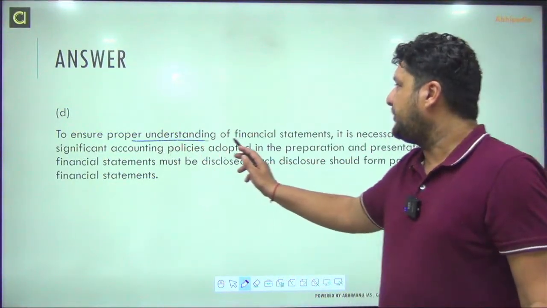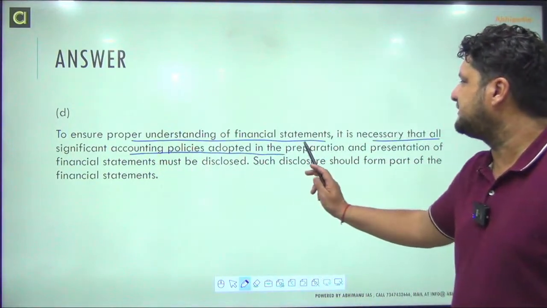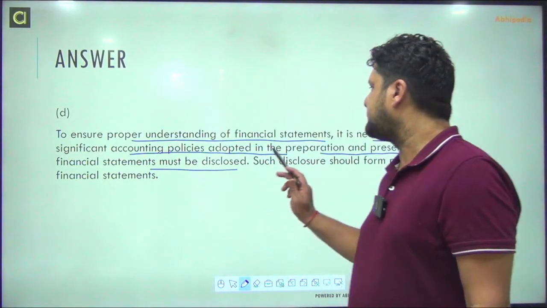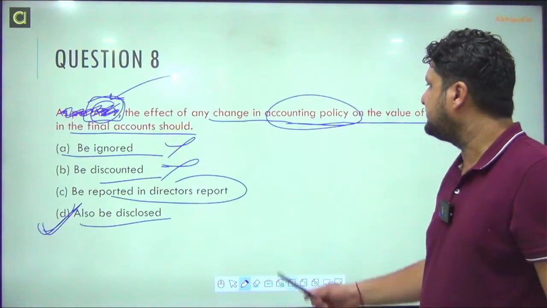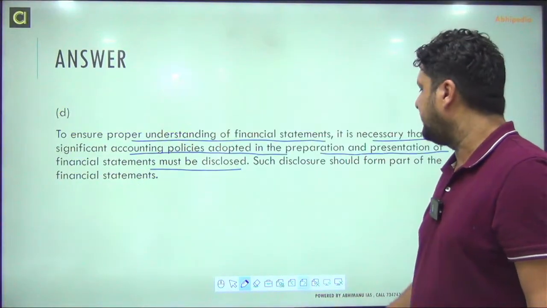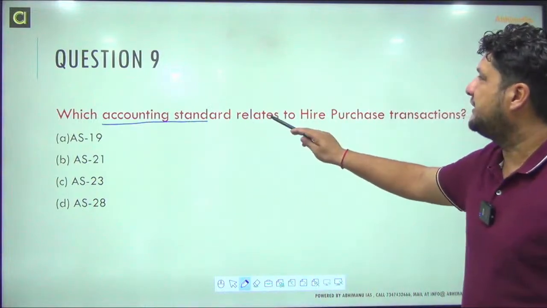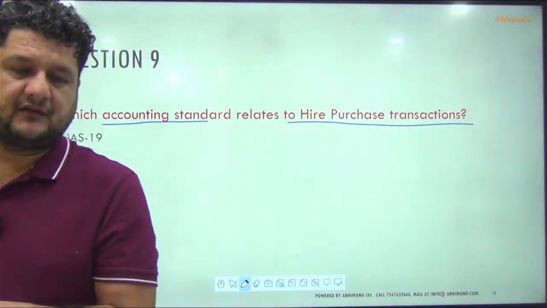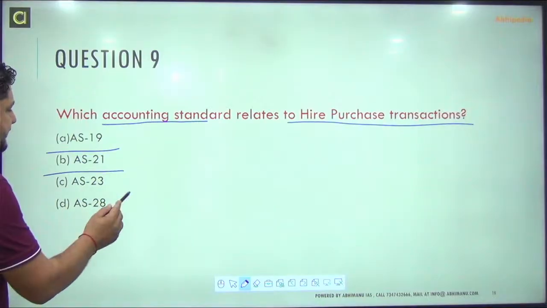To ensure proper understanding of financial statements, it is necessary that all significant accounting policies adopted in the preparation and presentation of financial statements must be disclosed. So if you change your accounting policies, here it is any change in accounting policy, so yes, you have to specify it. You have to disclose it. Now here, which accounting standard relates to hire purchase transactions? Which accounting standard relates to hire purchase accounting? 19, 21, 23, 28.